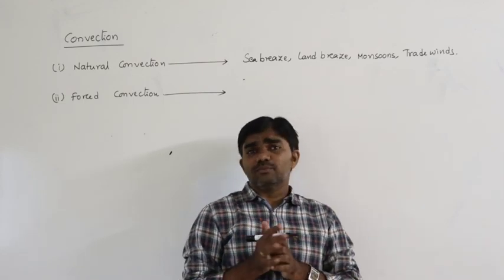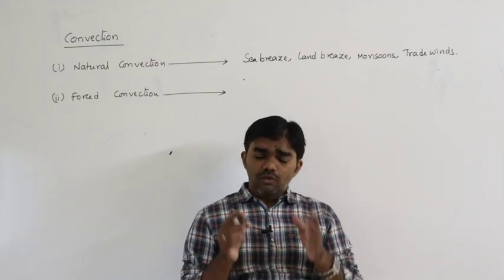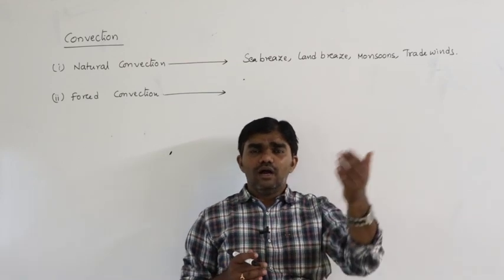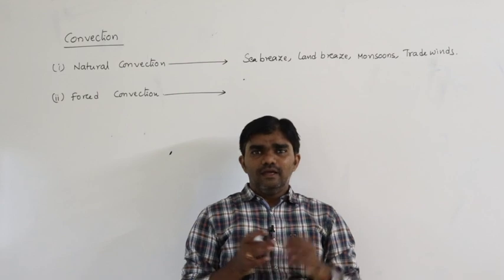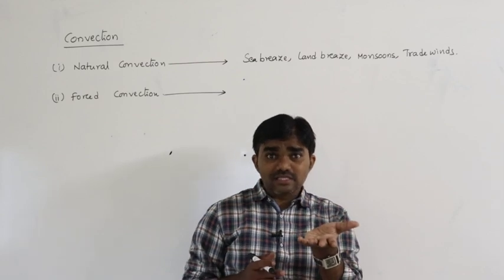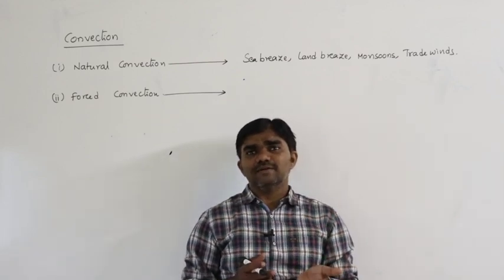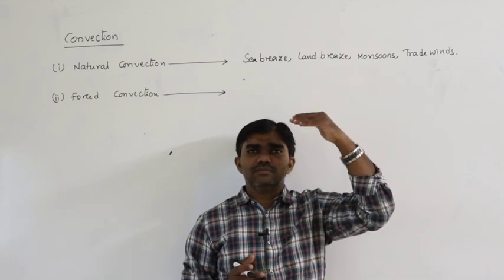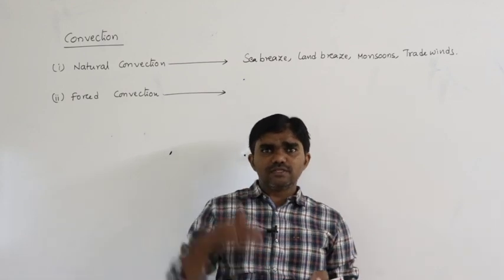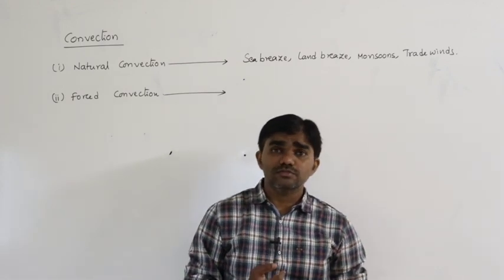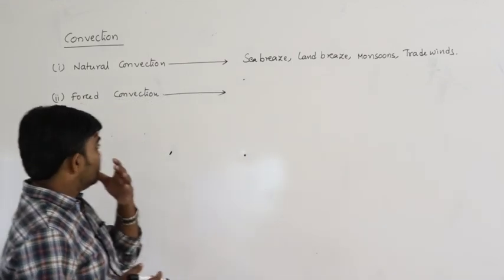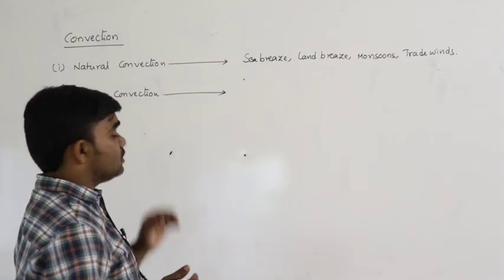Generally ventilators are provided in the rooms to allow the hot air outside and the cool air inside. If the temperature increases, the air gets heated, and due to that it becomes less dense. Then it rises up and goes out of the ventilator. In the same way, to fill the space, cool air comes into the room. That's why ventilators are provided in the room. So these are forced convection and natural convection.